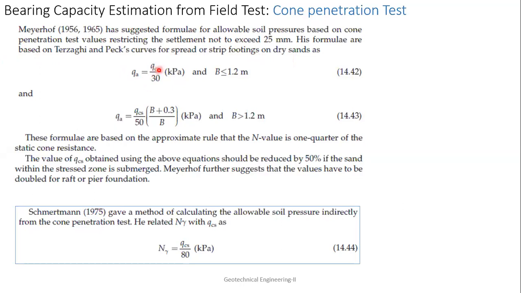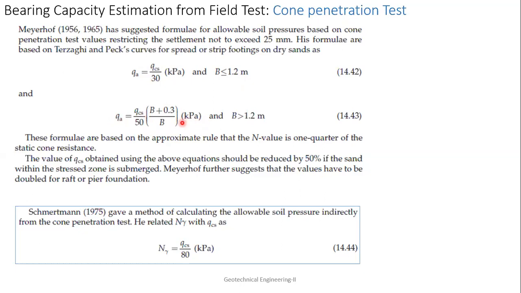Now, what is this qc? qc is the cone penetration resistance, because it is not like the N value. Okay, it is not the number of blows. You will get a proper value. What is the resistance value? So that is qc, and this qc is in kPa actually. So qa, the allowable, is qc by 30 when B is less than 1.2 meter, and when B is greater than 1.2 meter, this is the equation: qc by 50 into (B plus 0.3) by B squared, in kPa. Here also B is in meters only.